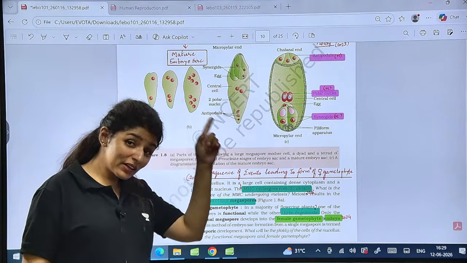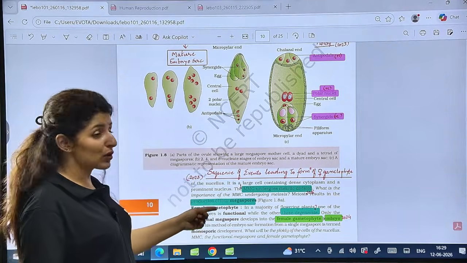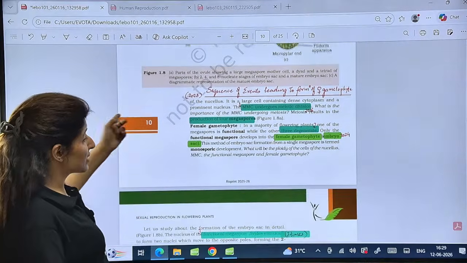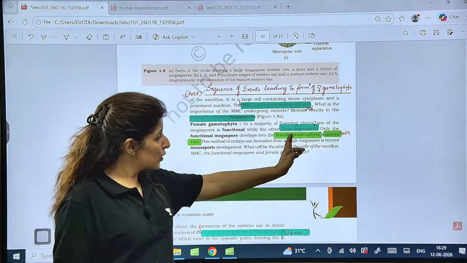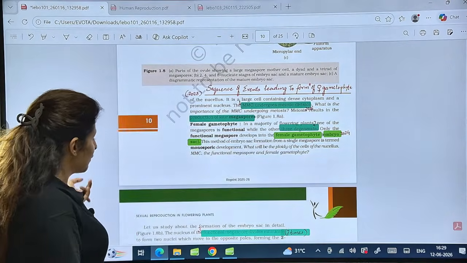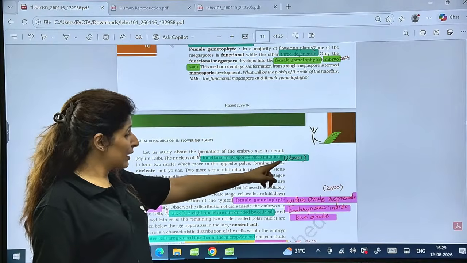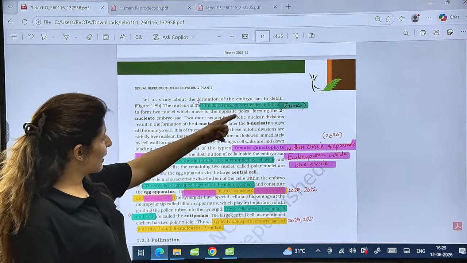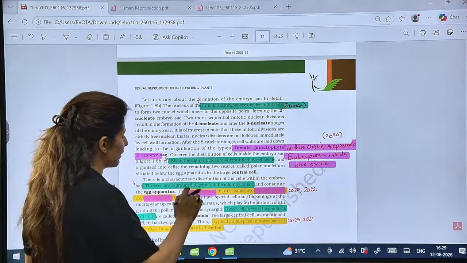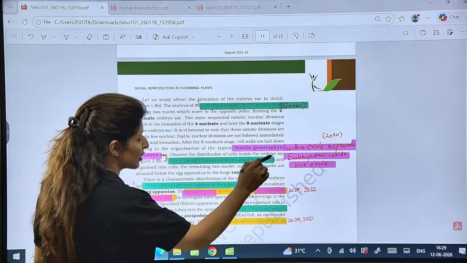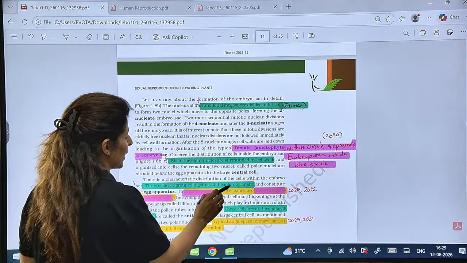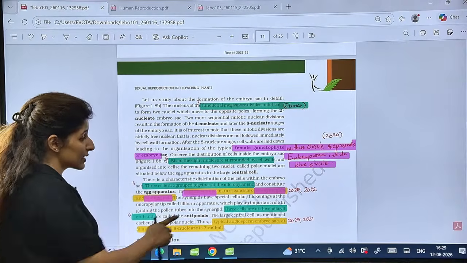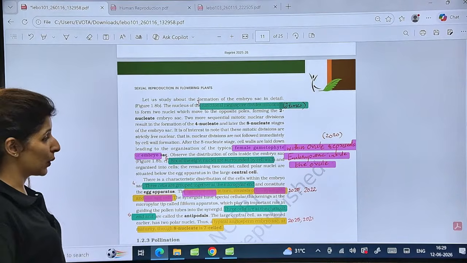So pollen grain represents the male gametophyte and the mature embryo sac represents the female gametophyte. Remember these lines. This was asked in 2023, as well as which is the female gametophyte was asked in 2024. Then functional megaspore divides mitotically how many? 3 times. This is the sequence going on. And then after that we know that 8 nuclei will be formed. 6 out of 8 nuclei are surrounded by cell walls and 3 cells are grouped at the micropylar end to form the egg apparatus. Egg apparatus consists of 2 synergids and 1 egg cell. This was separately asked in 2025, 2022.